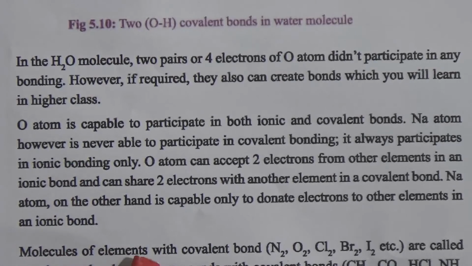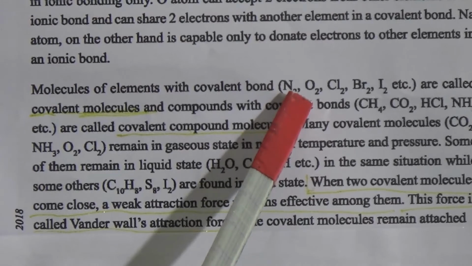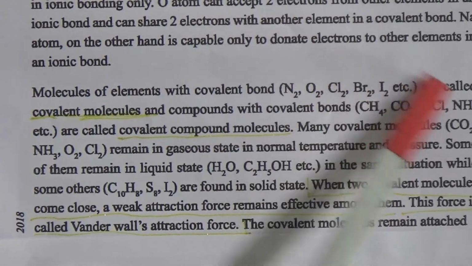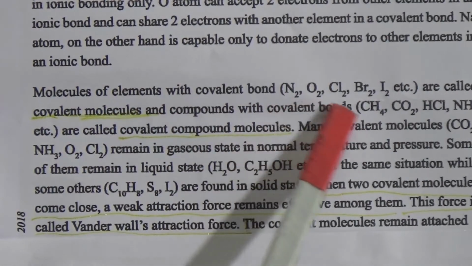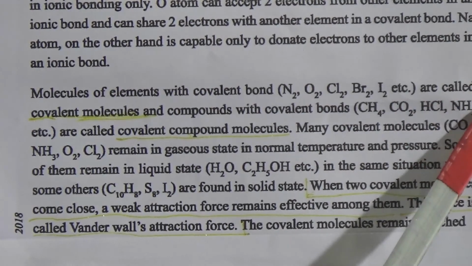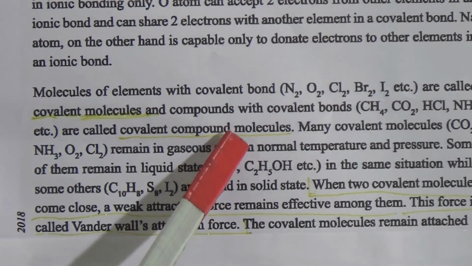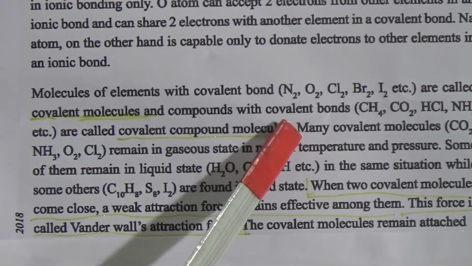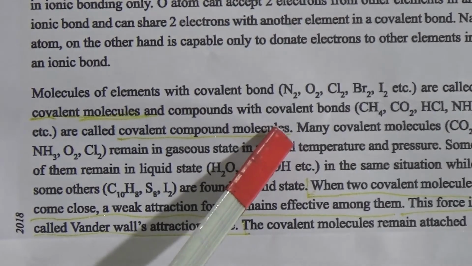Now, molecules of elements with covalent bonds, such as nitrogen, oxygen, chlorine, bromine, and iodine, are called covalent molecules, and compounds made up with covalent bonds, such as methane, carbon dioxide, hydrogen chloride, and ammonia, are called covalent compounds. Among these, most of the molecules are gaseous, like carbon dioxide, ammonia, oxygen, and chlorine.